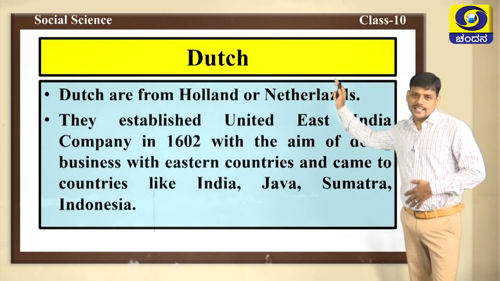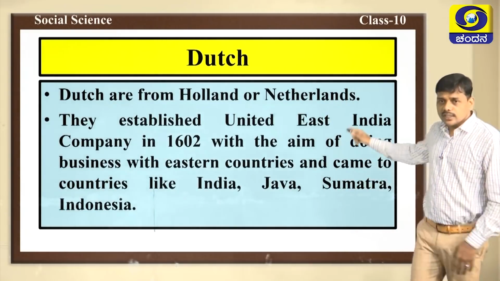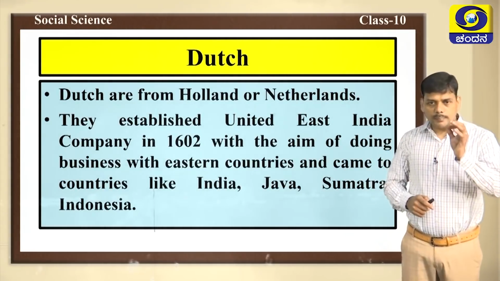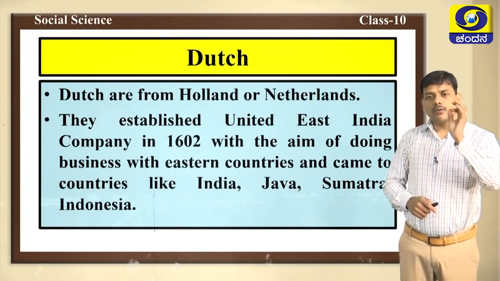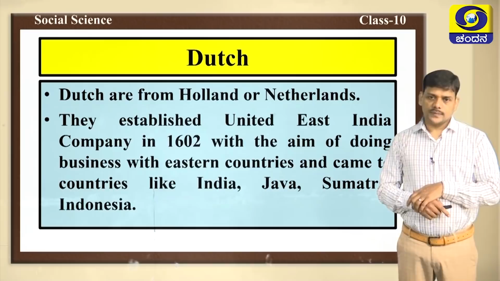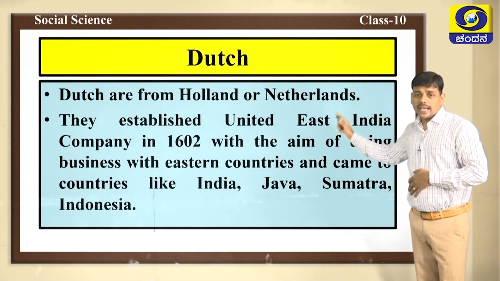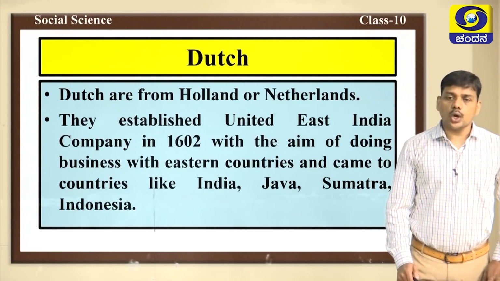After Portuguese, it was Dutch. They came to India. Dutch are from Holland or Netherlands. The people from Holland or Netherlands were called Dutch here. The Dutch East India Company is also known as the United East India Company. It was started in the year 1602.